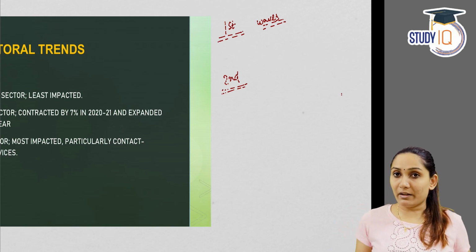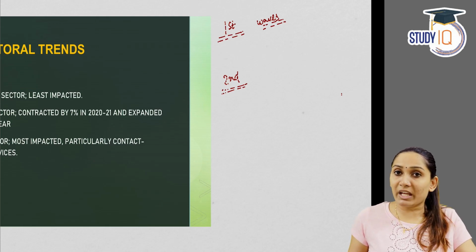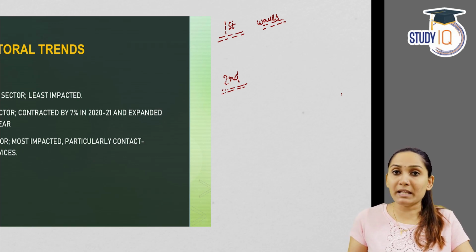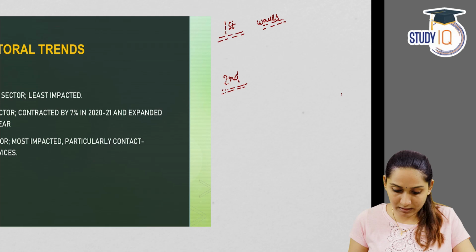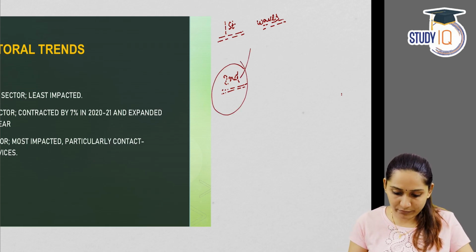According to the economic survey, the first wave of COVID-19 was very much unexpected, so the economy was not prepared to face that. But in the second phase, the economy was much more prepared. So the economic impact of the second wave of COVID-19 was minimal or very less as compared to first phase.